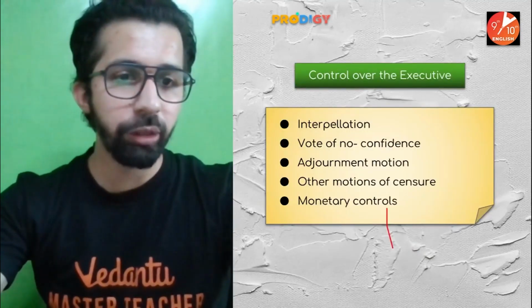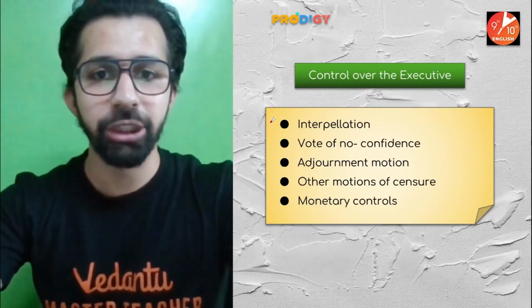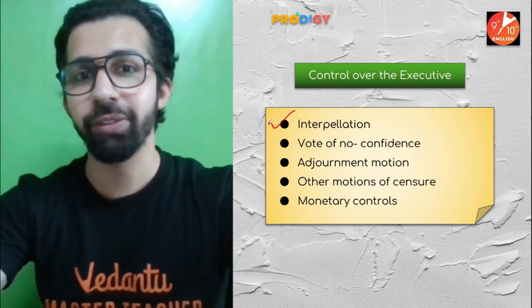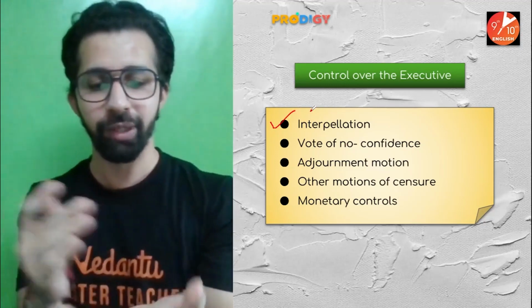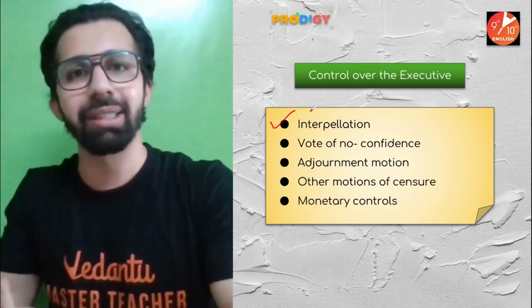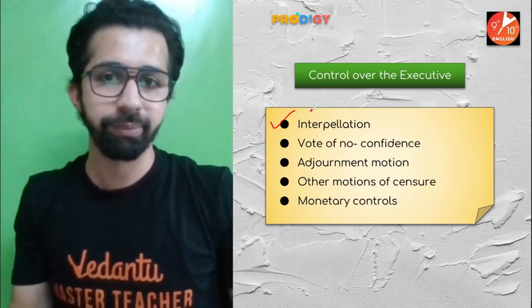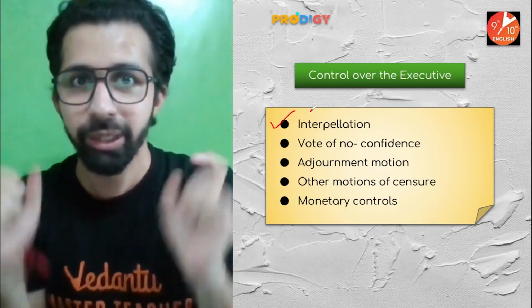Now, next one, we have control over the executive. First one, we have interpellation. Do you remember the question hour, the very first hour between 11 a.m. to 12? That is known as question hour, wherein the member of parliament has the right to ask questions to the concerned minister or the government. But for that, the member of parliament has to give 10 days of notice period.